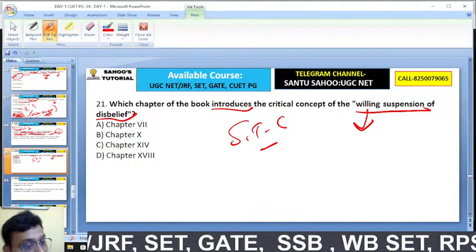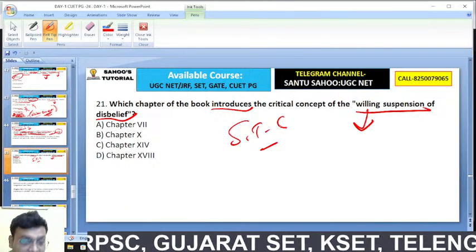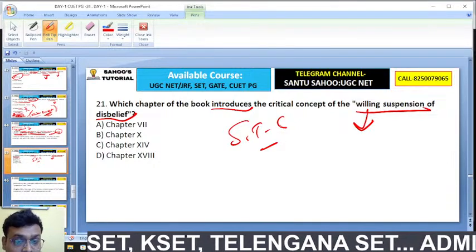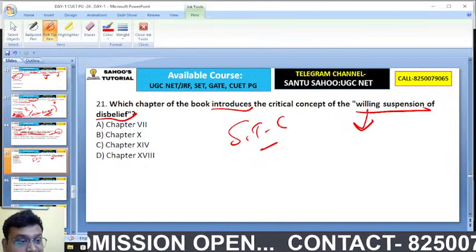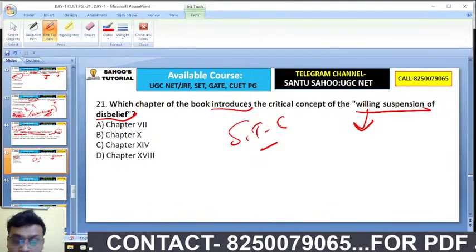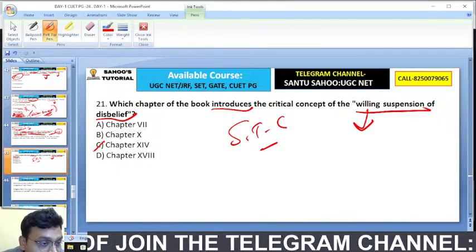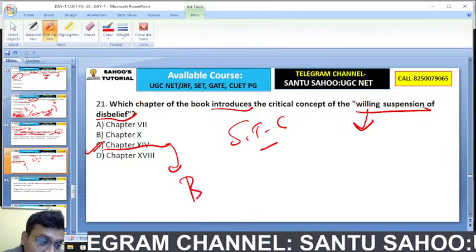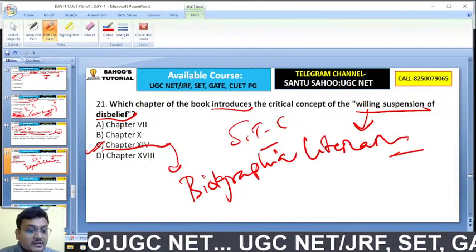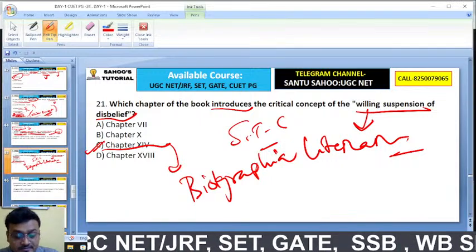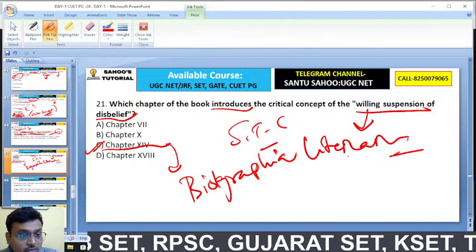That is chapter 14 of Biographia Literaria by Samuel Taylor Coleridge, where he is giving willing suspension of disbelief. You have to willingly suspend disbelief in order to enjoy any text.